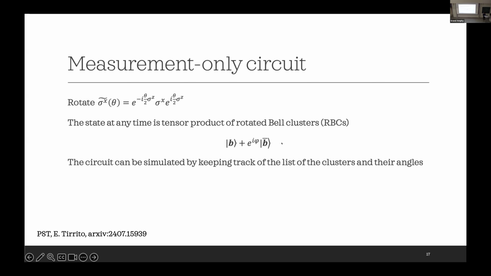So you see that if phi is 0, for example, this will be just the usual Baire cluster of the CZ. But here we consider a generic angle, generic phi. So using this observation, we can show that the circuit can be simulated efficiently just by keeping track of the list of the Baire clusters, the list of the RBCs, which can be characterized using only the list of the clusters and their angles.